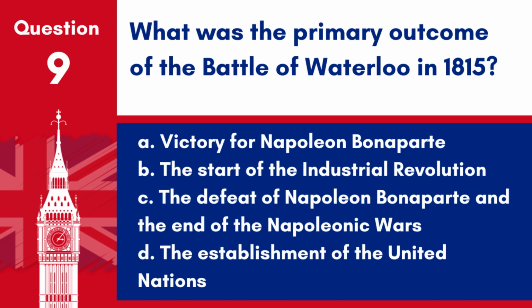Question 9. What was the primary outcome of the Battle of Waterloo in 1815? A. Victory for Napoleon Bonaparte. B. The start of the Industrial Revolution. C. The defeat of Napoleon Bonaparte and the end of the Napoleonic Wars. D. The establishment of the United Nations.